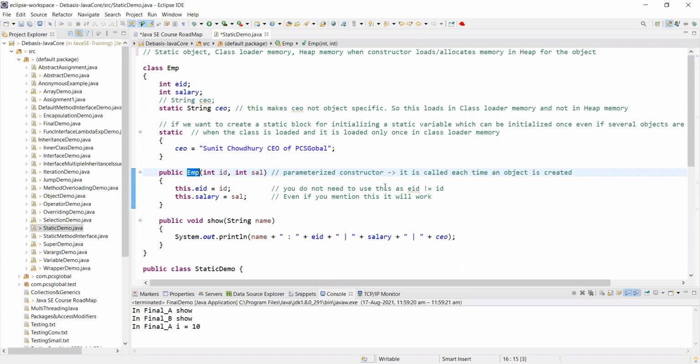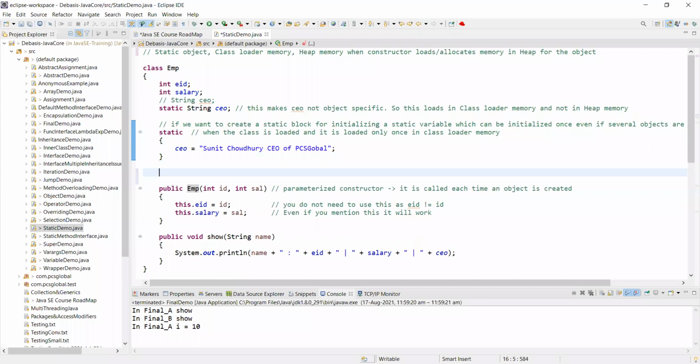But at the same time, it is a special type of method. And this is called, if I had, okay, again, if I had like this public EMP and this one, okay.